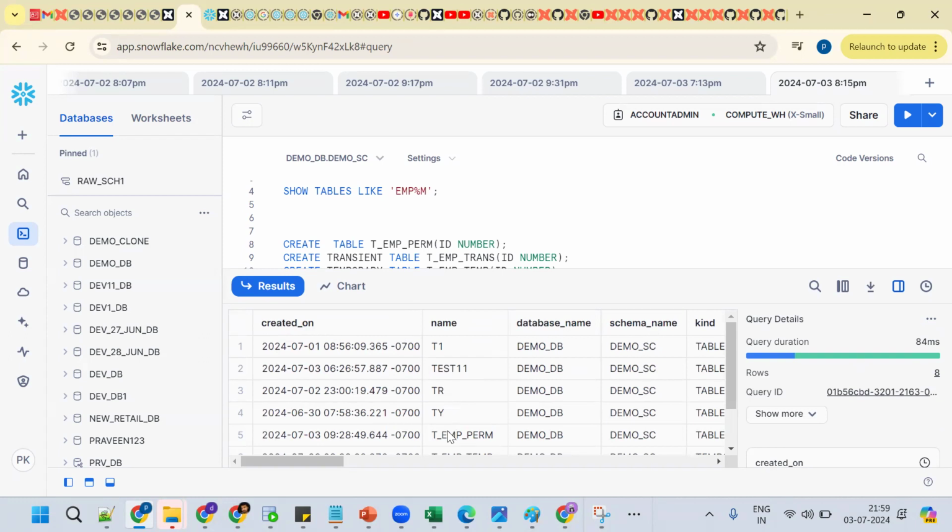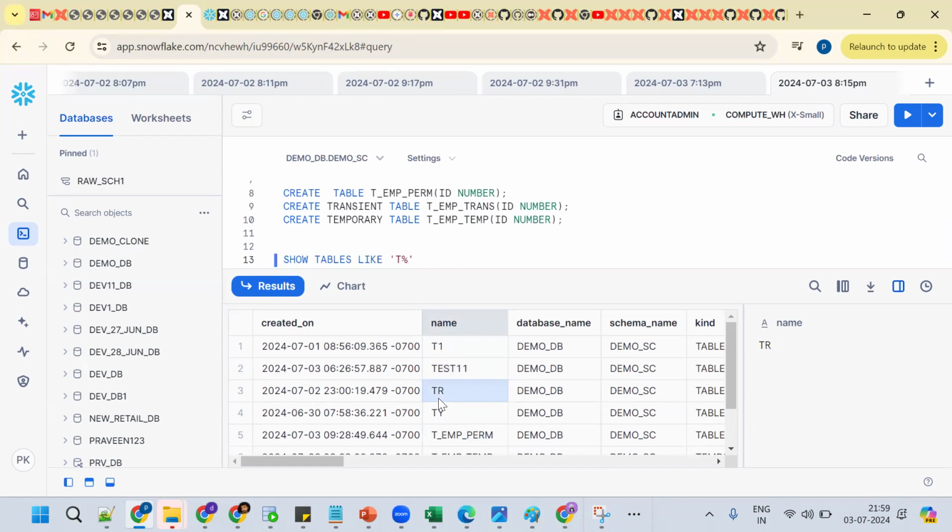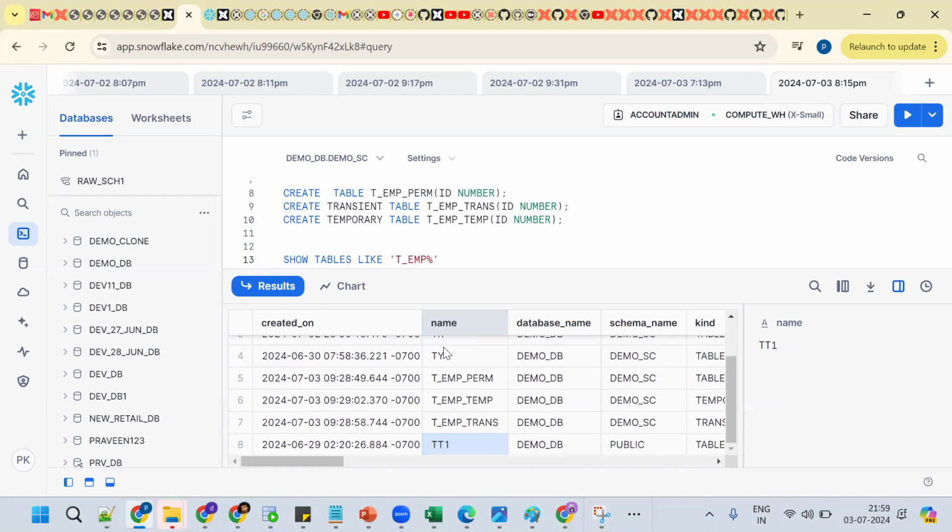Now I don't want these tables. Tell me how to get only these three tables' names. How to write the query? T underscore EMP underscore, so T percentage, underscore EMP might work. Anybody tell me? Underscore percentage.